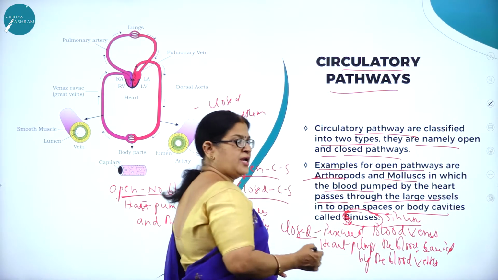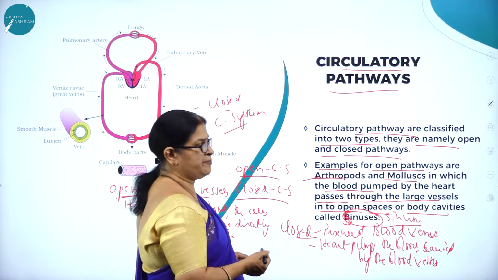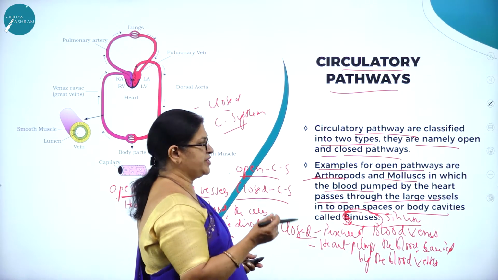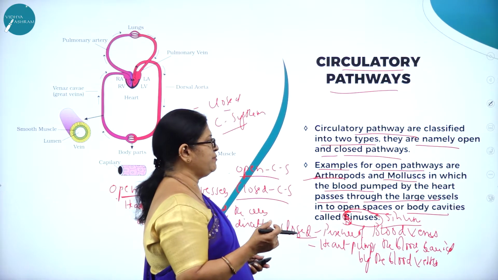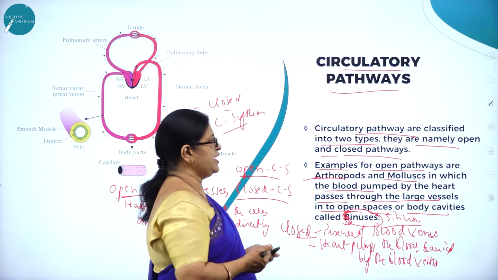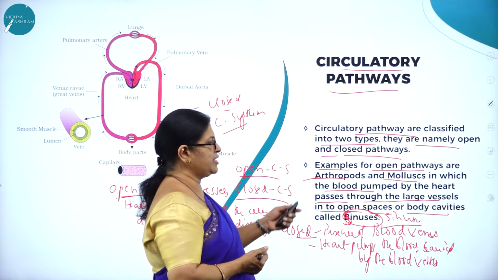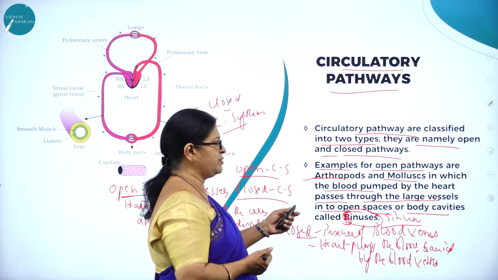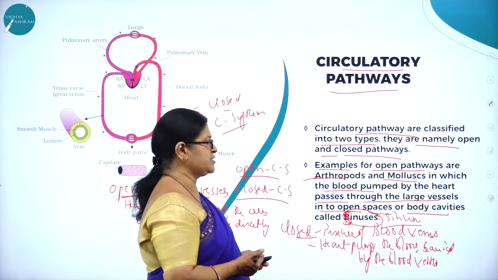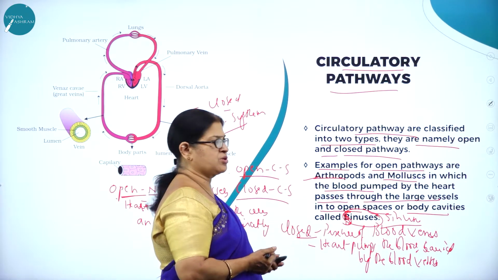So there are no such blood vessels. So what is a circulatory pathway? Circulatory pathways are classified into two types, namely open and closed circulatory pathways. Examples of open pathways are arthropods and mollusks, in which the blood pumped by the heart passes through the large vessels into open spaces or body cavities called sinuses.